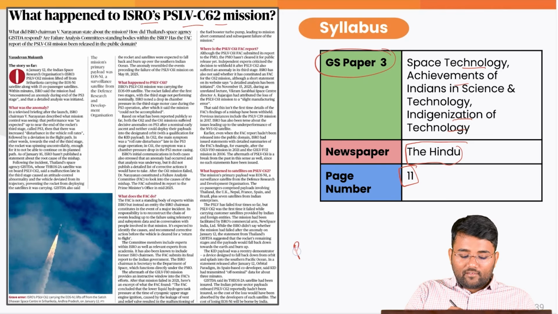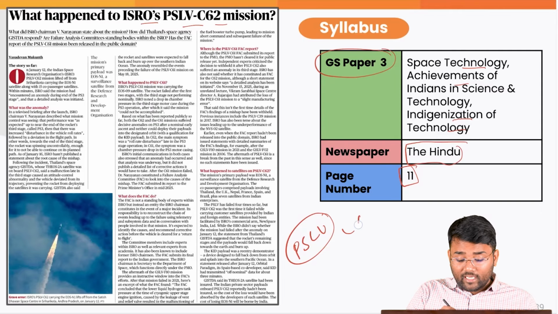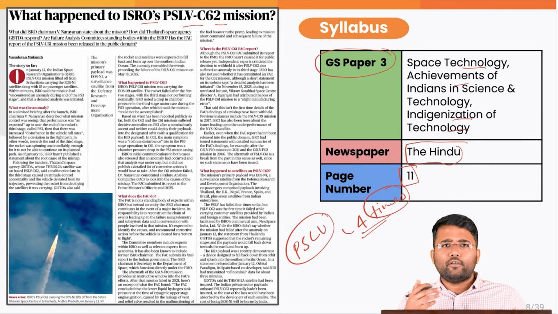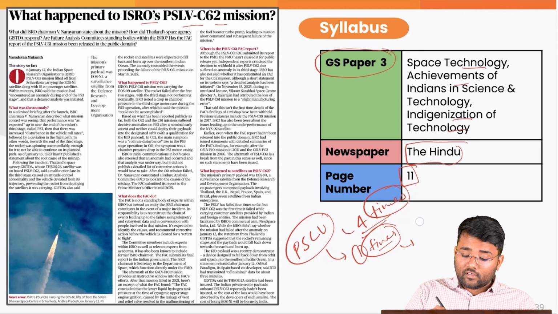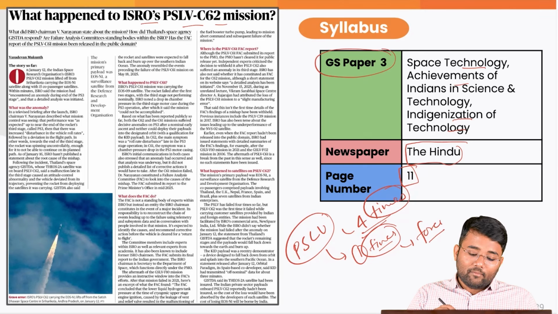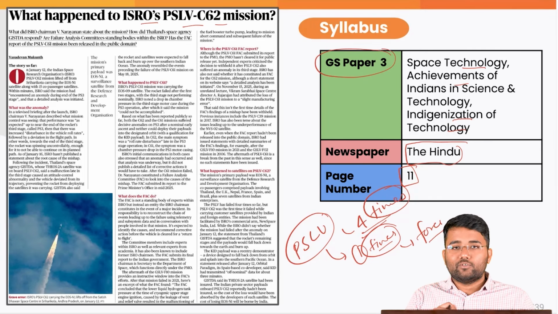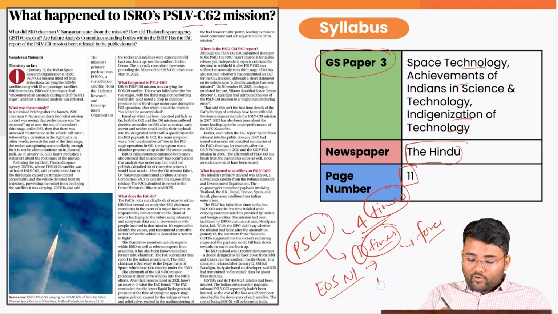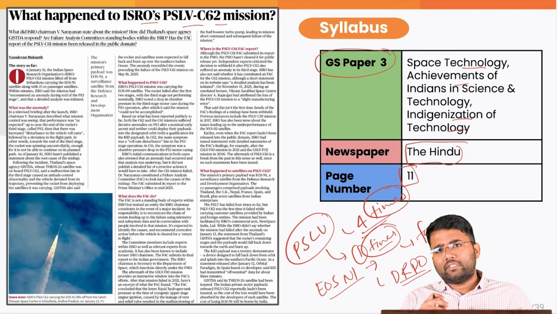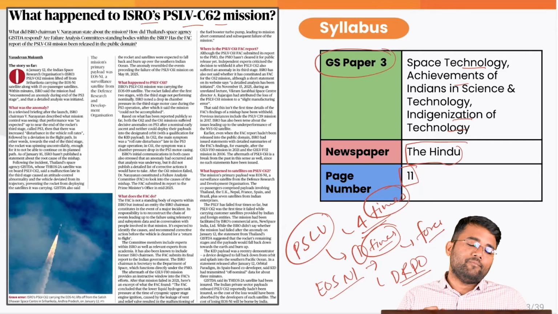This PSLV has failed 4 times in achieving its intended objectives, but this is the first time that it has failed along with foreign payloads. For example, the PSLV C-62 was carrying the EOS-N1 satellite, a surveillance satellite from DRDO, but it also had various other payloads from Thailand, UK, Nepal, etc.